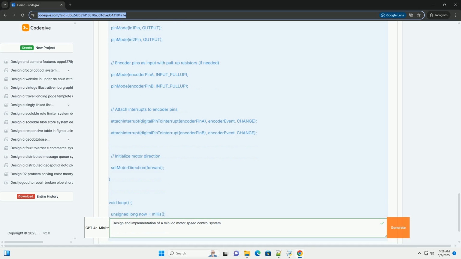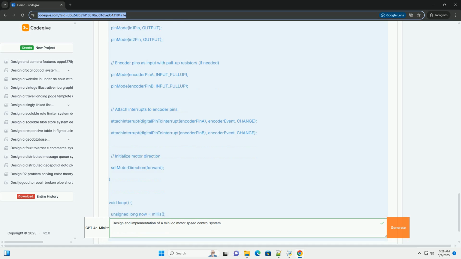Loop function. The loop function is the main program loop. Timer-based execution: the if (now - lastTime >= sampleTime) block ensures that the speed calculation and PID control loop are executed at a fixed time interval, specified by sampleTime. This is crucial for stable PID control.